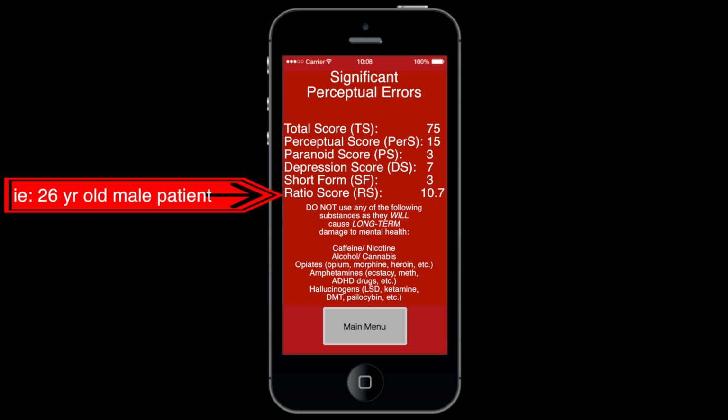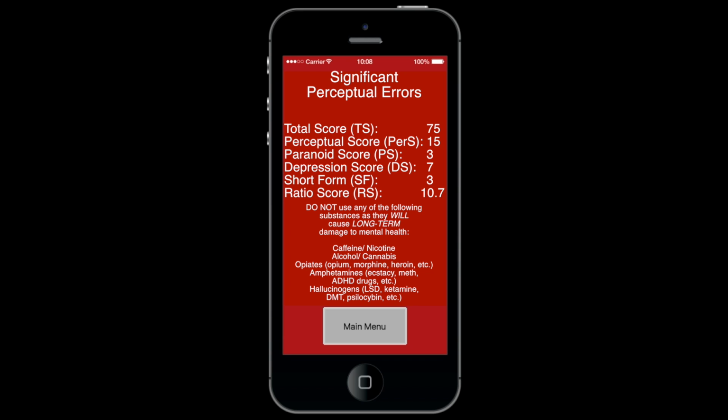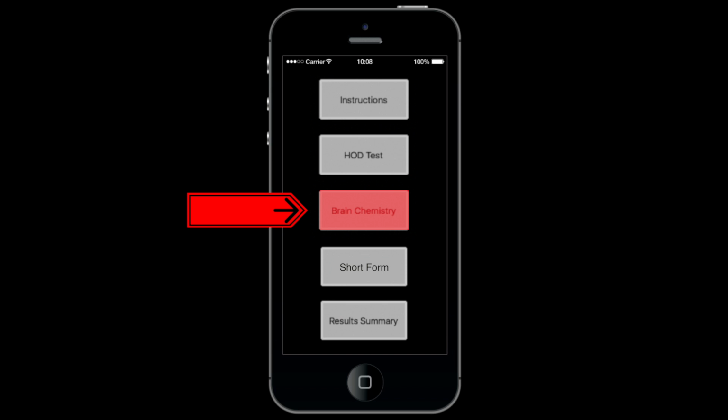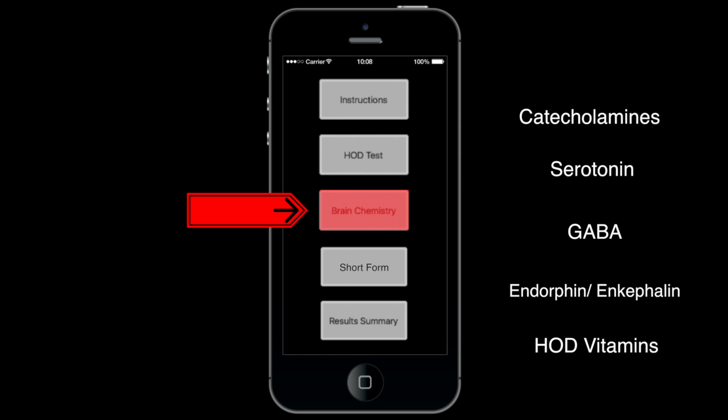When the red screen appears, there are significant perceptual errors that the patient is experiencing. This is an indication to refrain from using all mind-altering substances listed. Should they be used, there is a high likelihood that their mental health will be jeopardized. In this situation, the brain chemistry section can yield useful information about what orthomolecular nutrients may be missing from their diet.